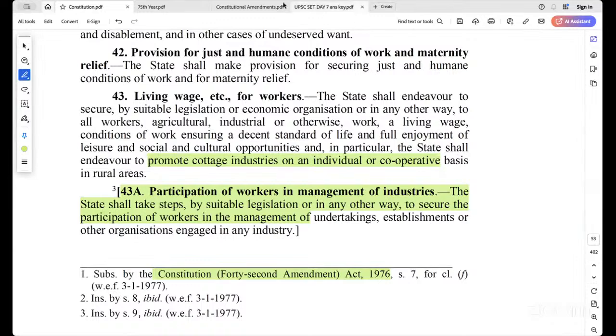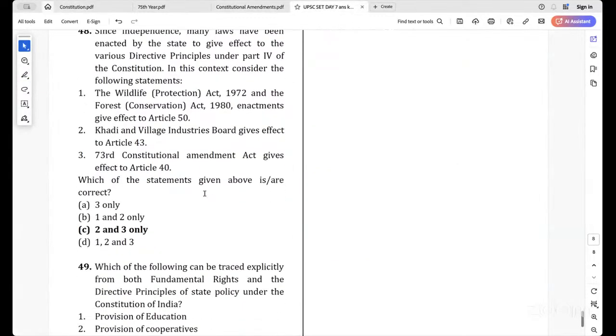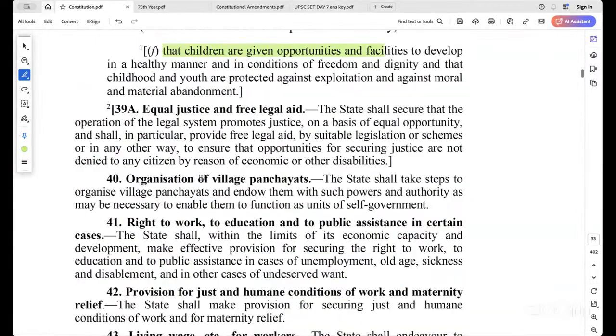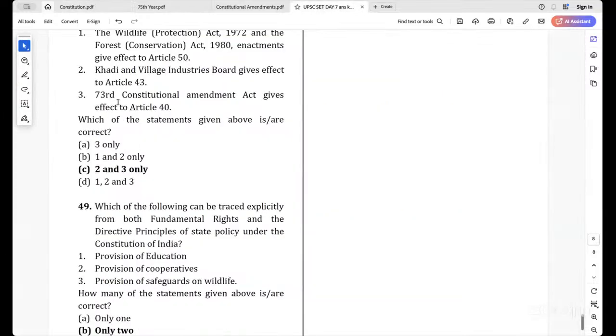Clear? So Article 40. And 73rd Constitutional Amendment Act is related to Panchayat.